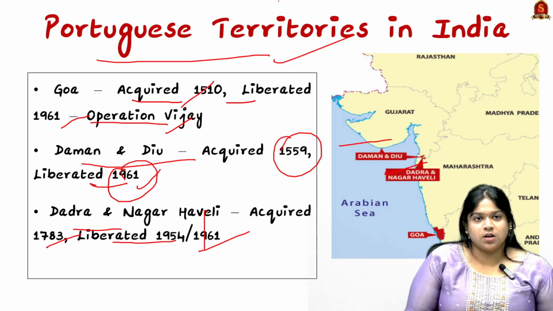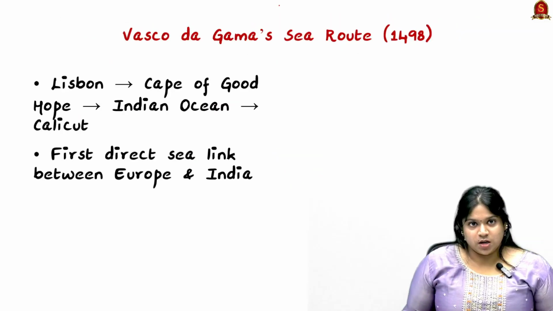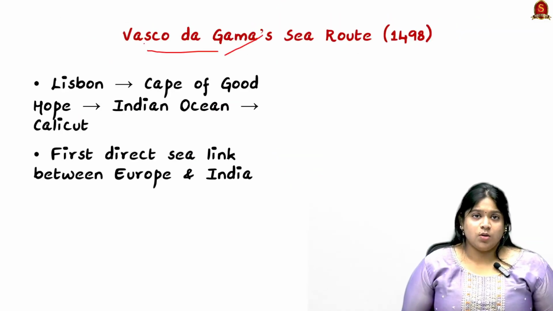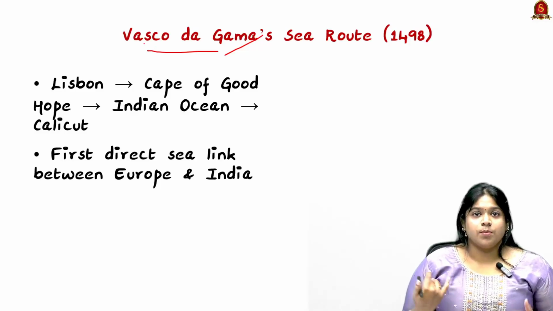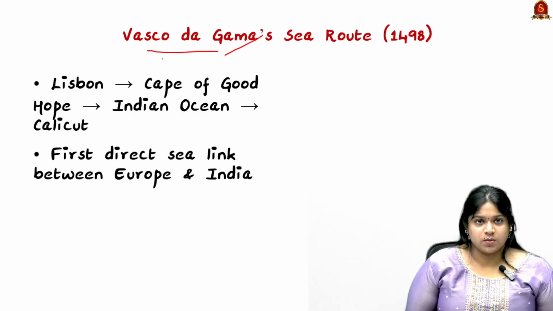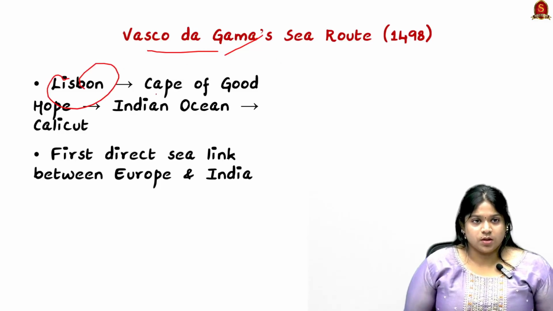So this is the historical relevance when it comes to India and Portugal. And now the India-Portugal relationship is way beyond the historical relevance. Here the Vasco da Gama sea route in 1498, from Lisbon around the Cape of Good Hope and the Indian Ocean, and he came to Calicut.